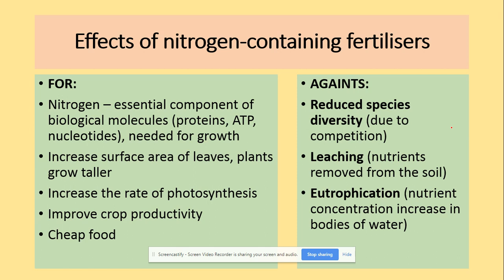But then again, they will reduce species diversity due to competition and cause leaching, which leads to the removal of nutrients from the soil, and finally eutrophication, which is the process when we will observe the nutrient concentration increase in bodies of water.